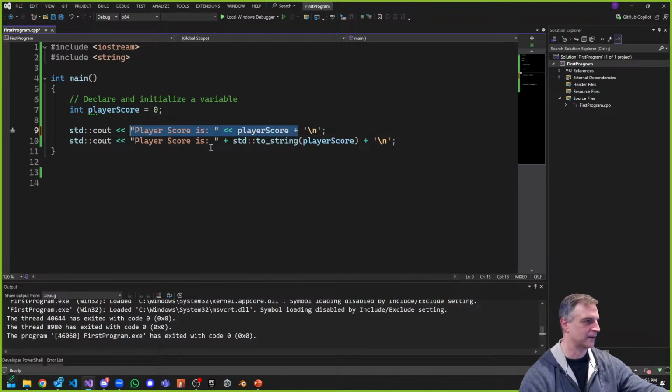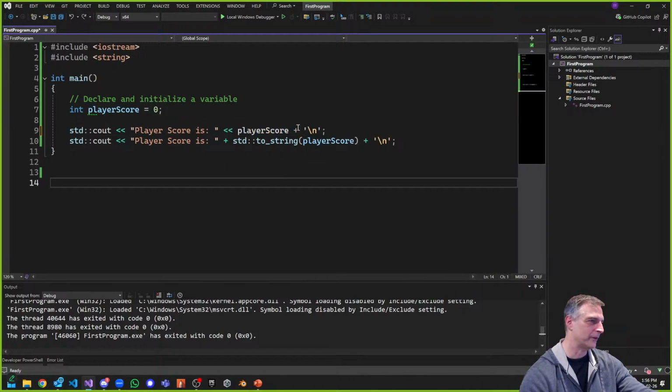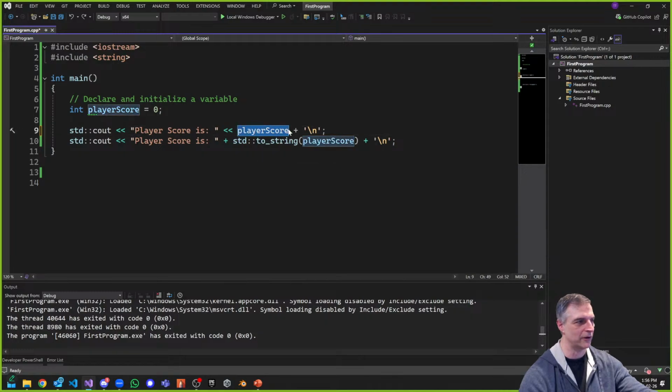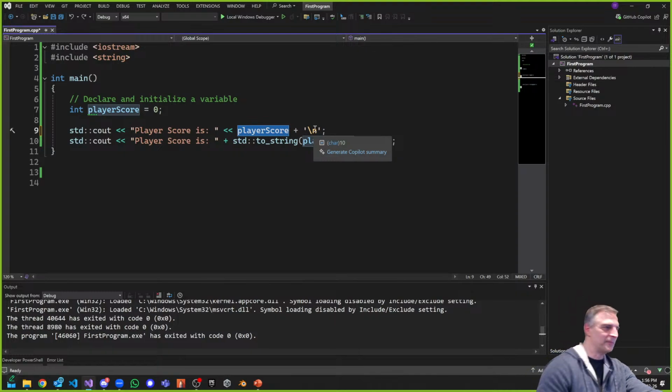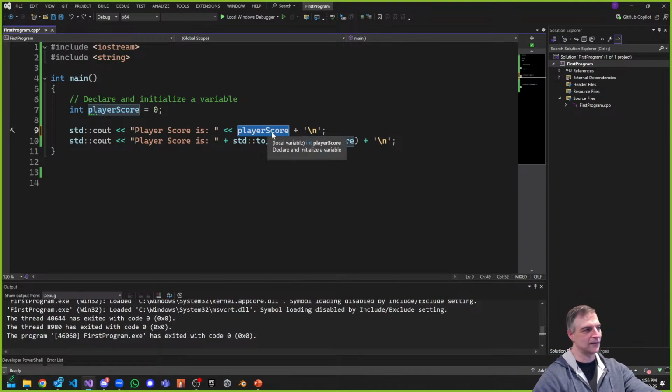But let me undo again. Look what it's telling me. If I hover over my plus operator, it's actually doing a plus operation. It's taking my integer, which is player score, and my character, which is \n, and trying to add them together, right? And what it's actually doing is coming up with its own value for \n. \n is not 10, it's actually 13. But that's what it does. So it's kind of weird. So please don't do this.